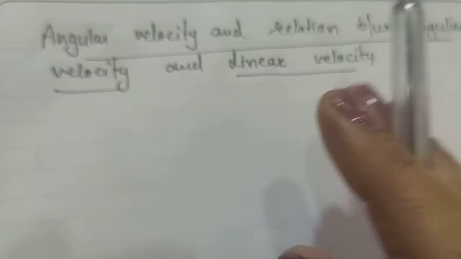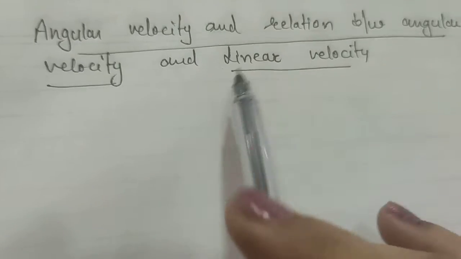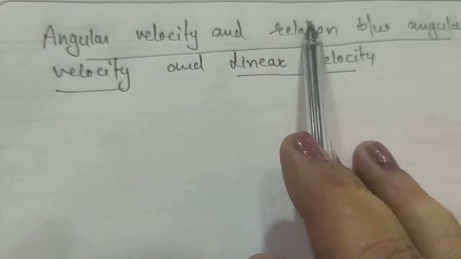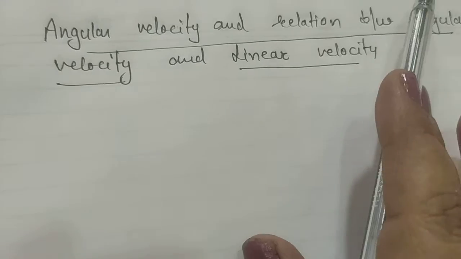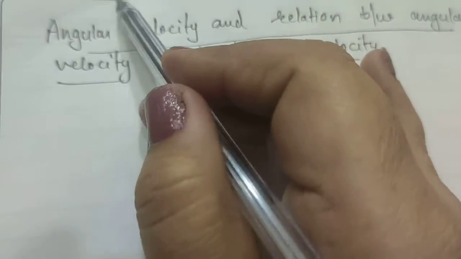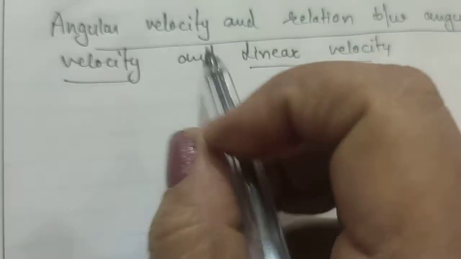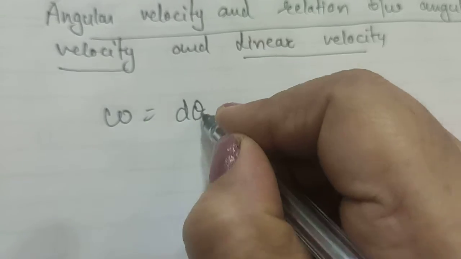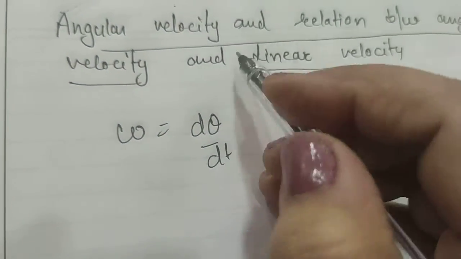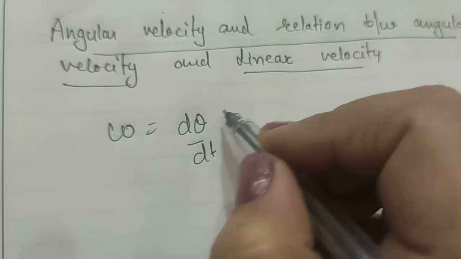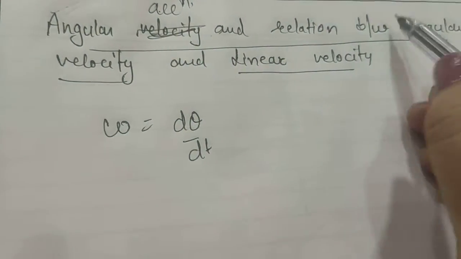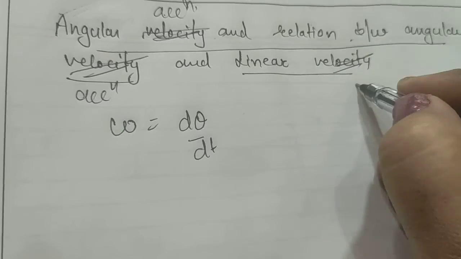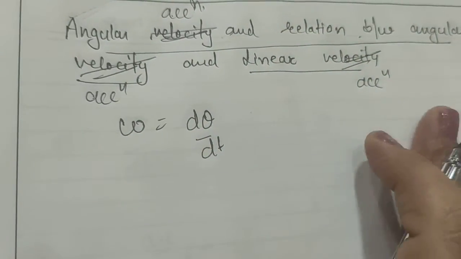Now in case of a body which is rotating about its own axis, let us find out the relation between angular velocity and the linear velocity. First of all, we need to understand what angular velocity is. Angular velocity omega is equal to d theta by dt. Okay, we have already done velocity, so now we are going to find out the relation between angular acceleration and linear acceleration.